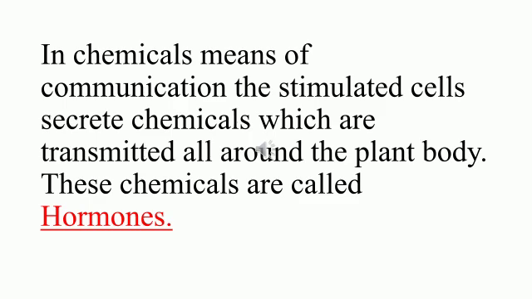In chemical means of communication, the stimulated cells secrete chemicals which are transmitted all around the plant body. These chemicals are called hormones. So here is the basic definition for hormones, that is chemical means of communication. The stimulated cells secrete chemicals which are transmitted all around the plant body. These chemicals are called hormones.